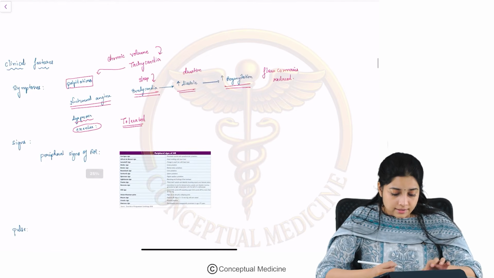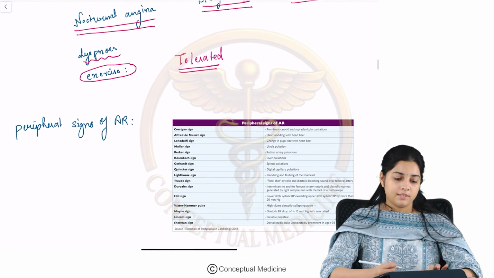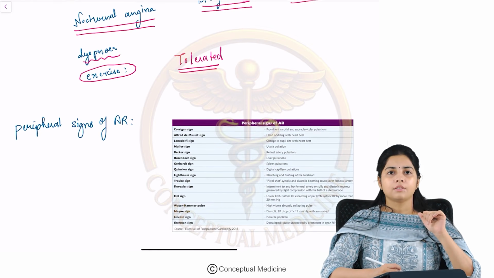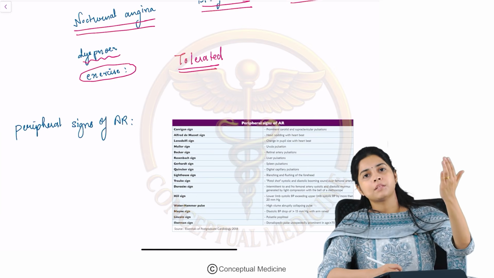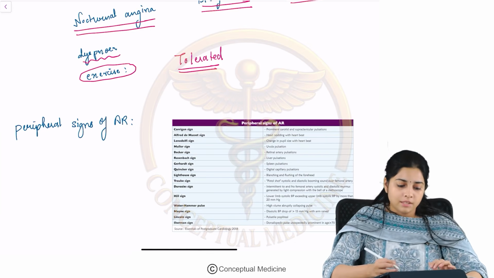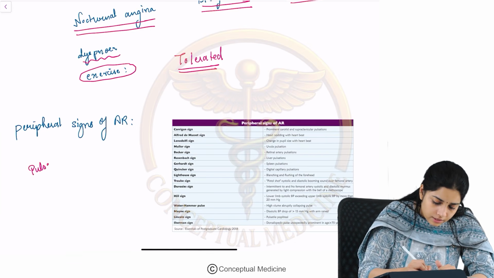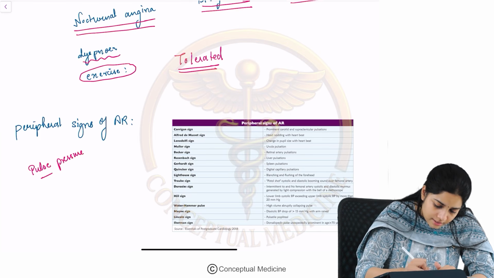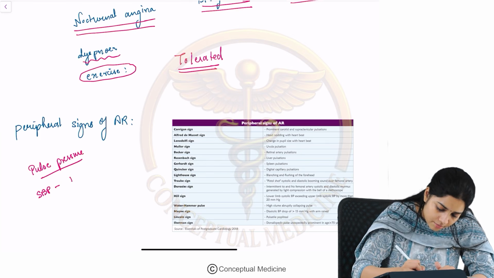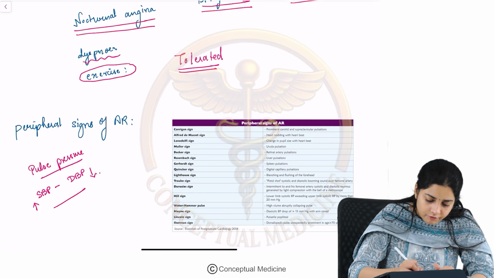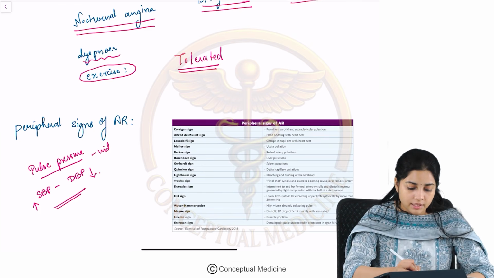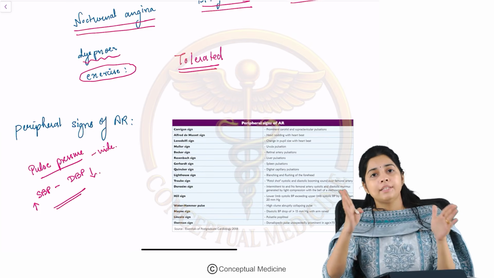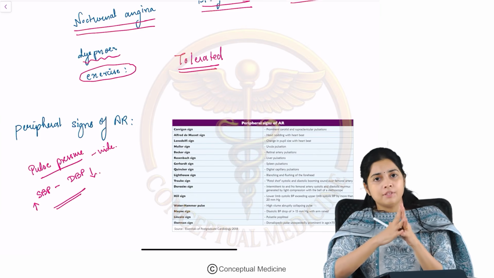Fine. Now the signs, the very interesting signs which are seen are the peripheral signs of aortic regurgitation. As I had mentioned, in the initial stages of AR, what happens? The systolic blood pressure increases and the diastolic blood pressure falls. It's nothing but what we call the pulse pressure. So what is the pulse pressure? It is the systolic blood pressure minus the diastolic blood pressure. So the systolic blood pressure increases and the diastolic blood pressure falls, and this is what we call the pulse pressure. So there is a wide pulse pressure, and as a result it produces a multitude of peripheral signs that we call the peripheral signs of AR.